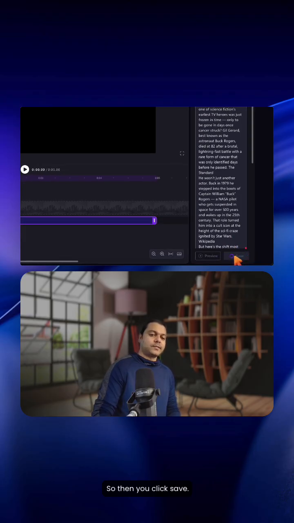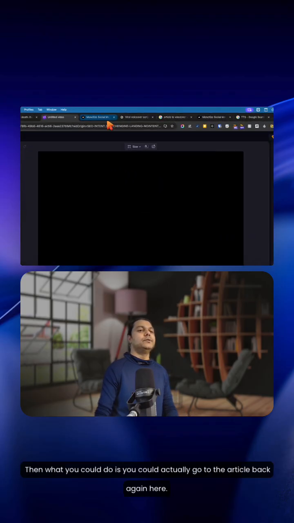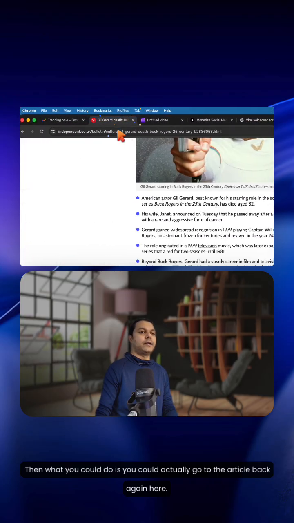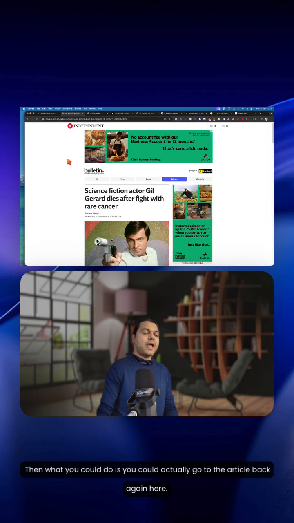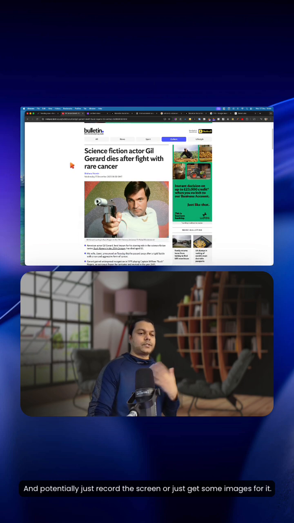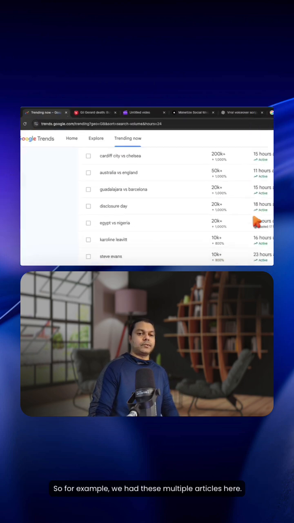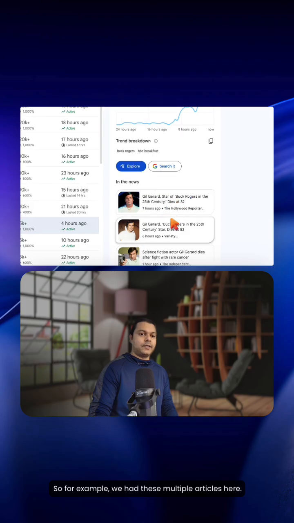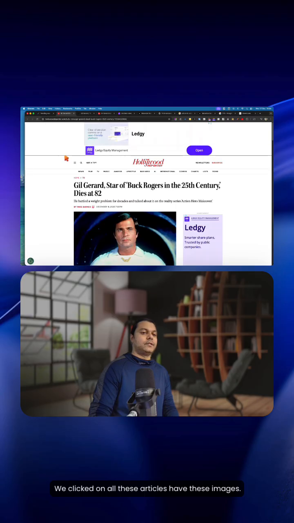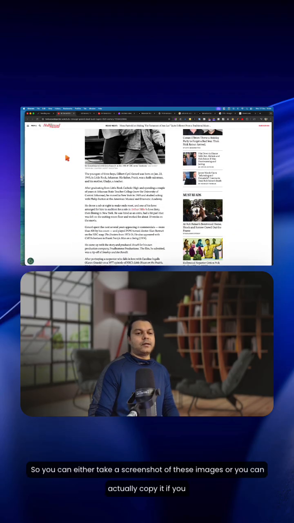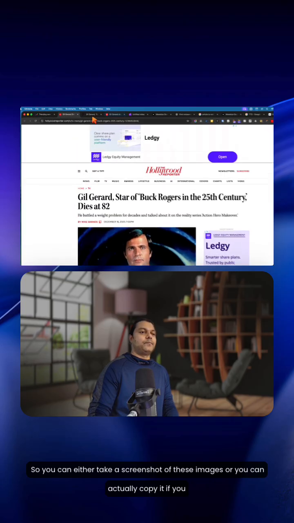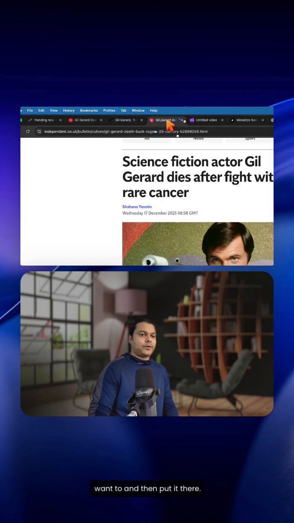So that's good. So then you click save. Then what you could do is you could actually go to the article back again here, right? And potentially just record the screen or just get some images for it. So for example, we had these multiple articles here, right? We clicked on all these articles have these images, right? So you can either take a screenshot of these images, or you can actually copy it if you want to and then put it there.